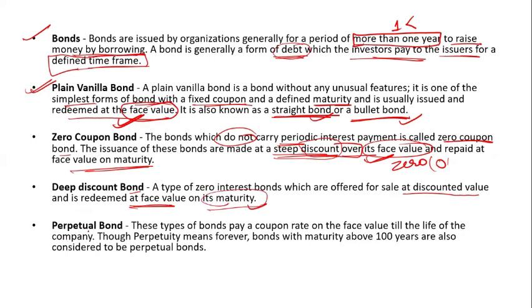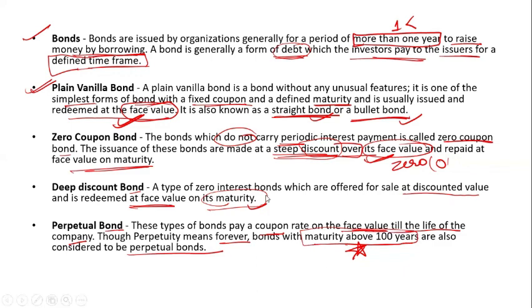Now the perpetual bond is a type of bond that pays a coupon rate on the face value till the life of the company, perpetual meaning forever. A bond with a maturity above 100 years is also considered to be a perpetual bond. This is important. So they have a maturity of more than 100 years.